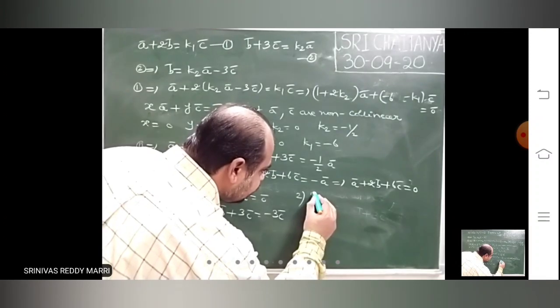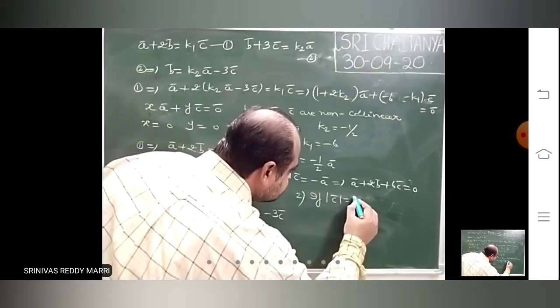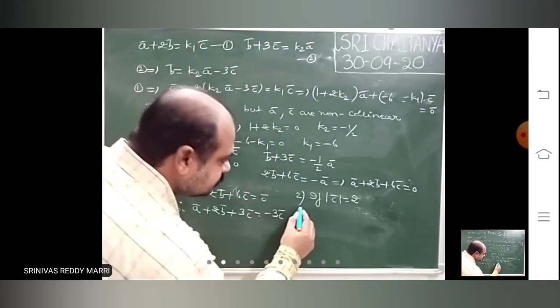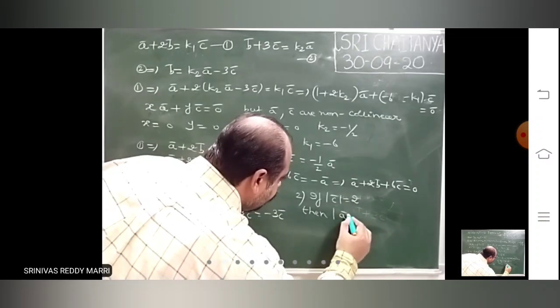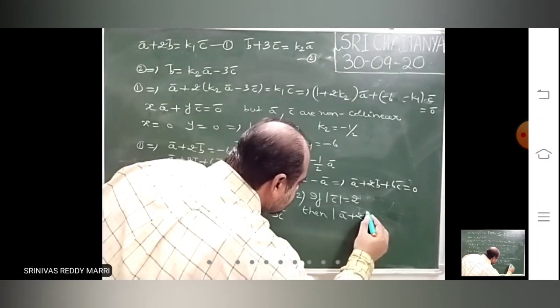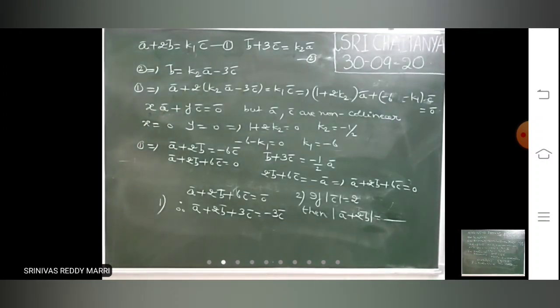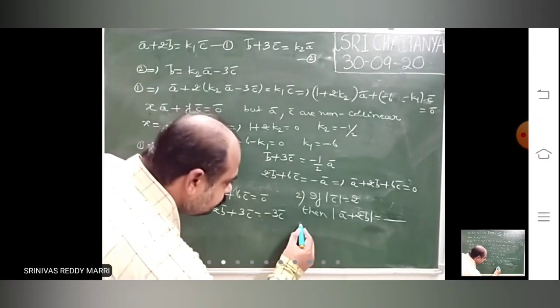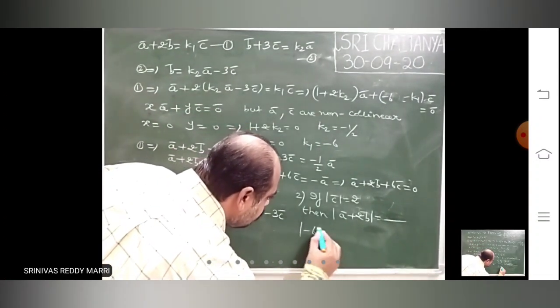Suppose if he asks like this: if modulus C bar equals 2, then modulus of A bar plus 2B bar equals dash. So A bar plus 2B bar means what?